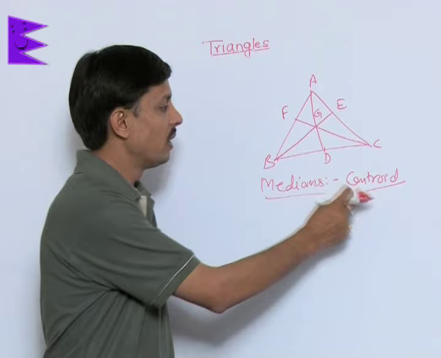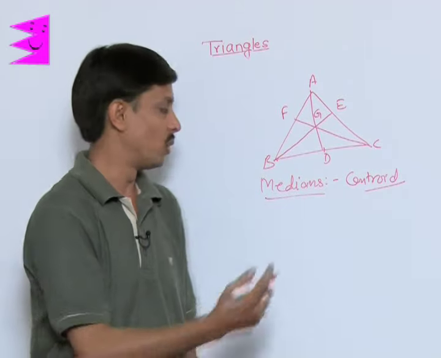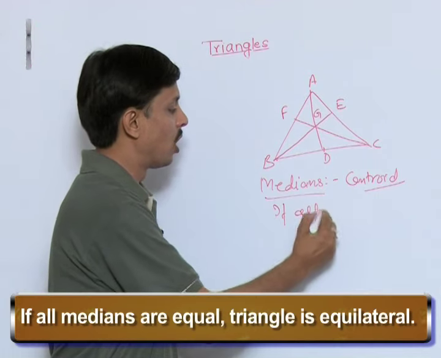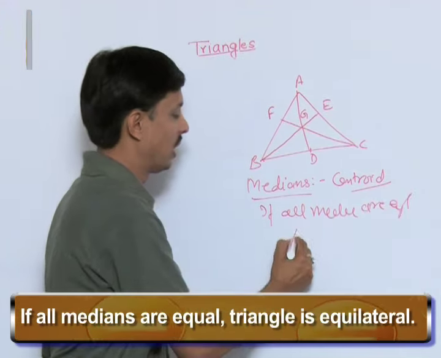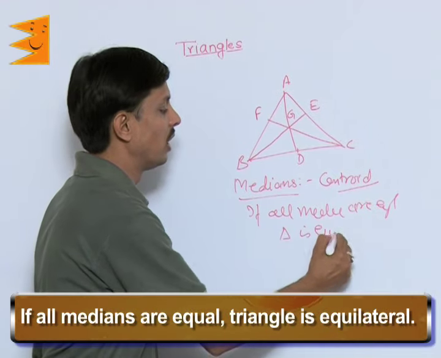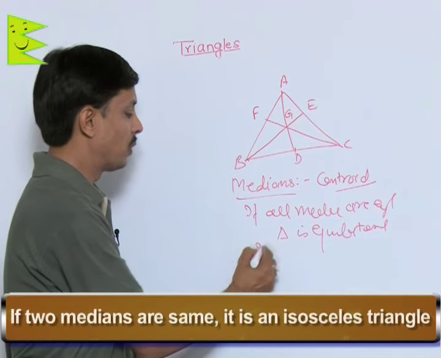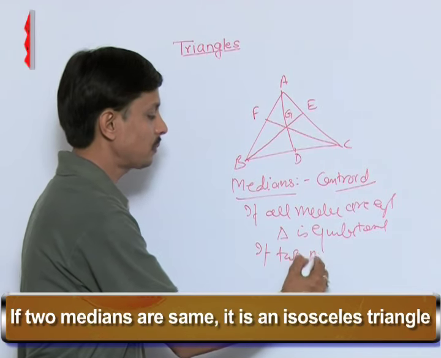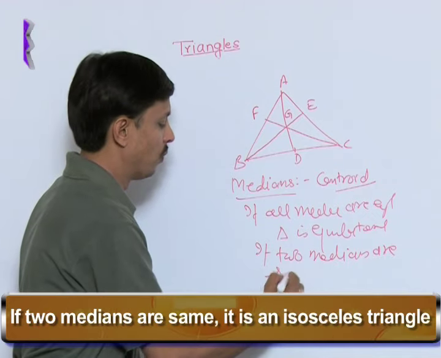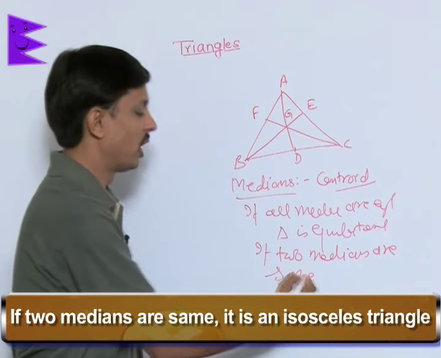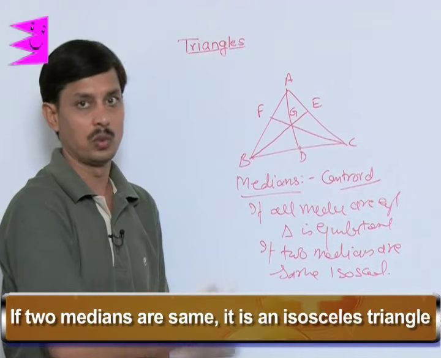Now one more fact: if all three medians of a triangle are equal, the triangle is always equilateral. If two medians are equal, the triangle is said to be isosceles.